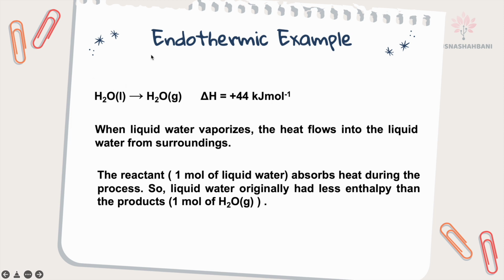Initially less heat; when it absorbed heat, there will be more heat in the system. Liquid water originally had less enthalpy than the product, the 1 mole of water vapor. So when heat is absorbed, delta H is positive. You're adding heat into the system. So delta H equals positive 44 kilojoules per mole.